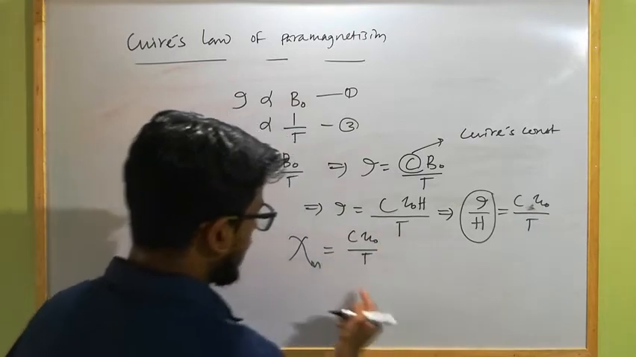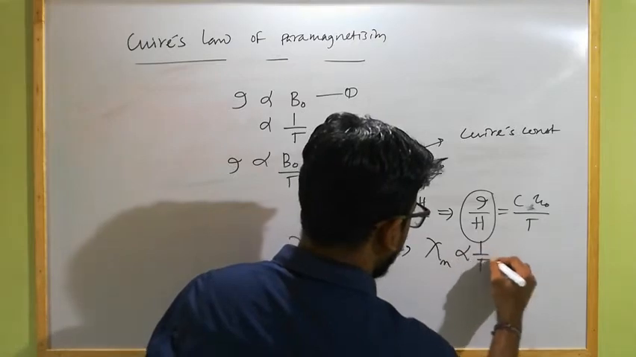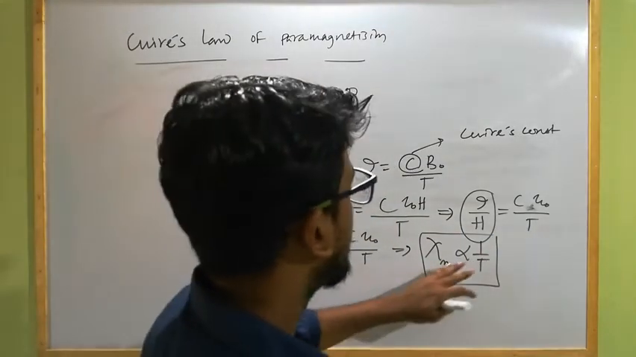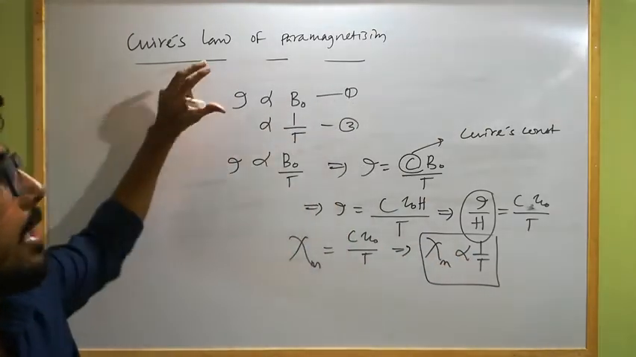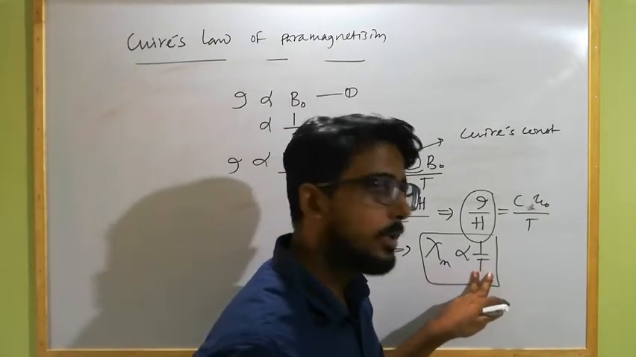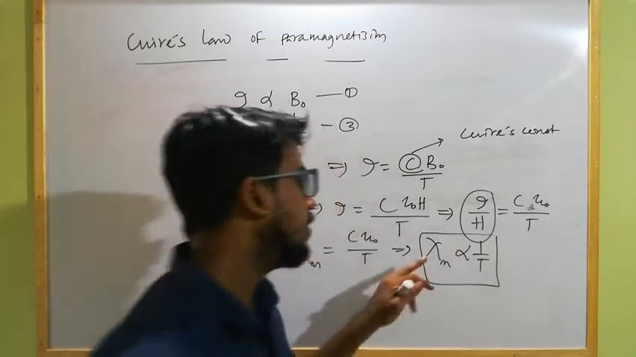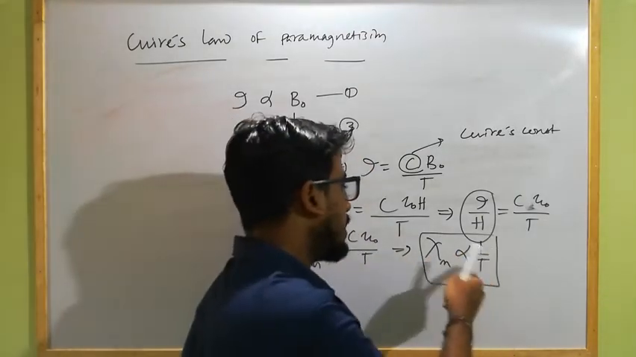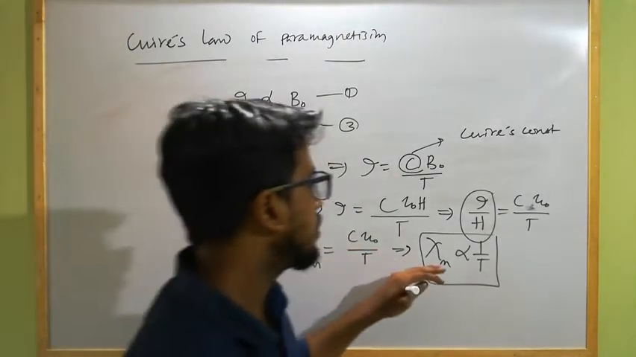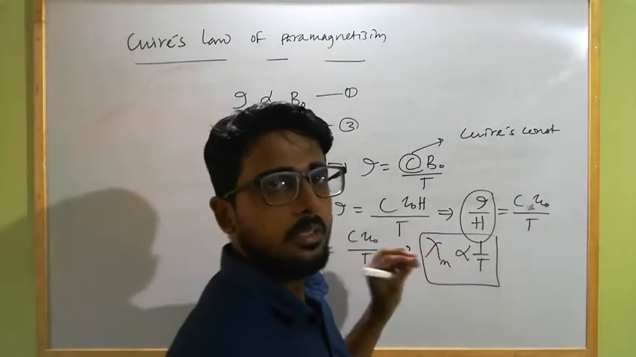C mu naught is a constant. So susceptibility is inversely proportional to the absolute temperature of the paramagnetic substance. This is known as what? Curie's law for paramagnetic substances. That means if the absolute temperature of the paramagnetic substance increases, the magnetic susceptibility will decrease. That means at higher temperature it is more difficult to magnetize a paramagnetic substance, or it will magnetize very little at higher temperature. Clear?